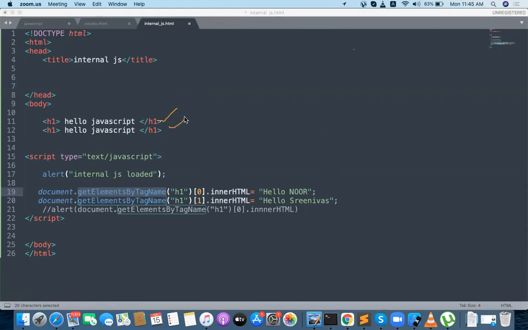So now this is accessing in the bottom, and that code will be executed for you. That is the reason most of the time you write your scripts at the bottom of the page. Clear? So please understand the things, how the